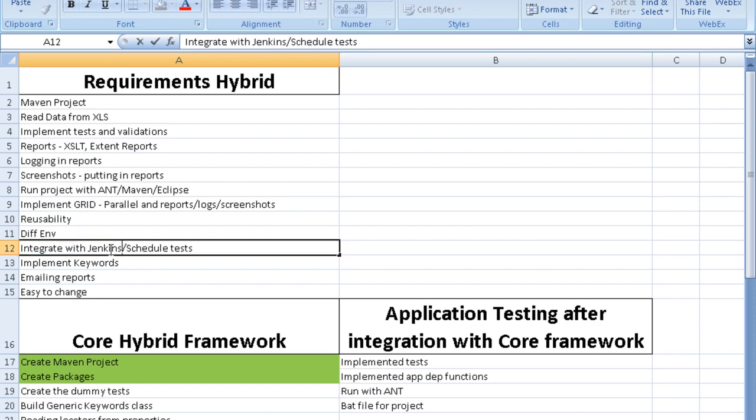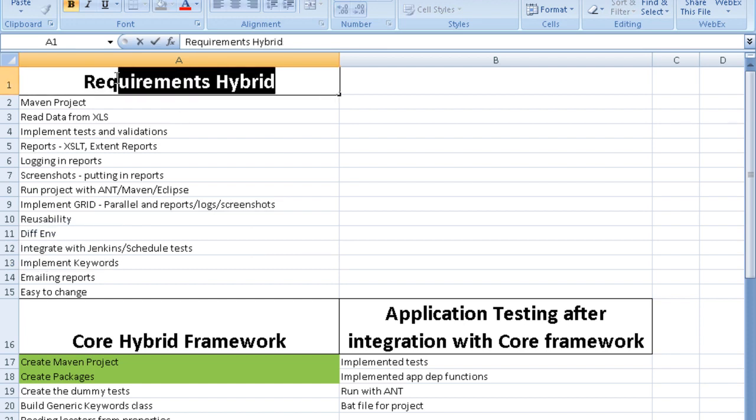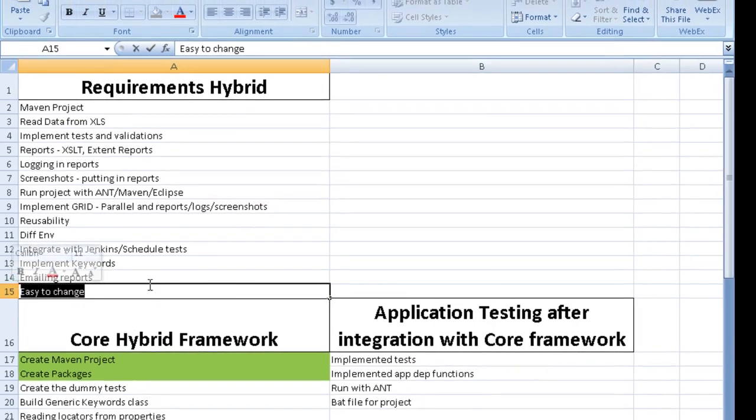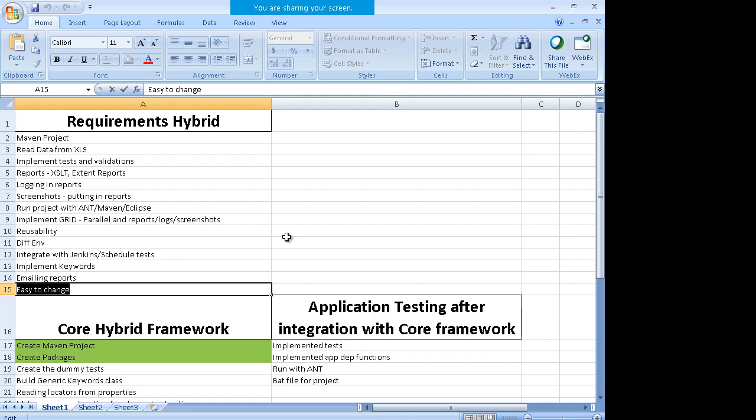You should be able to integrate it with Jenkins, schedule the test cases, and implement the keywords, which is a very simple thing in a hybrid framework. You should also be able to email the reports. And in the end, a very important point: the framework should be easy to change. Suppose the client requirements change tomorrow, or the application changes, then it should be very easy to change. It should not be that you are rewriting the complete thing and making the complete project again. So in a nutshell, these are the requirements to build the hybrid framework, which we will be catering to in this class.